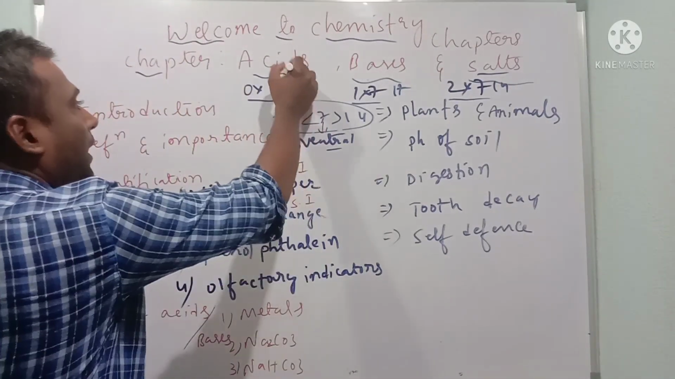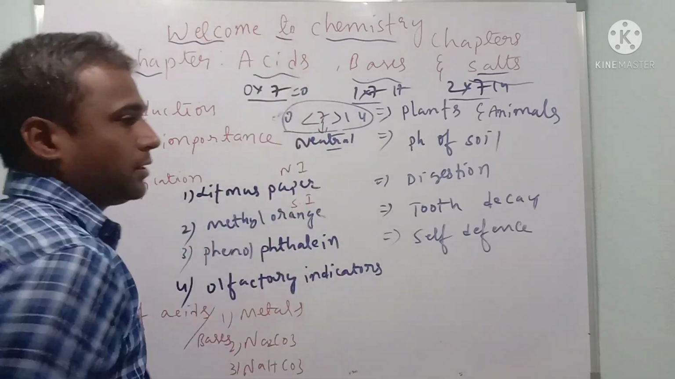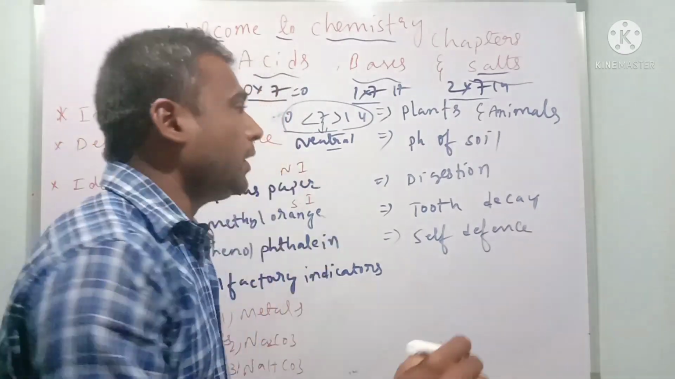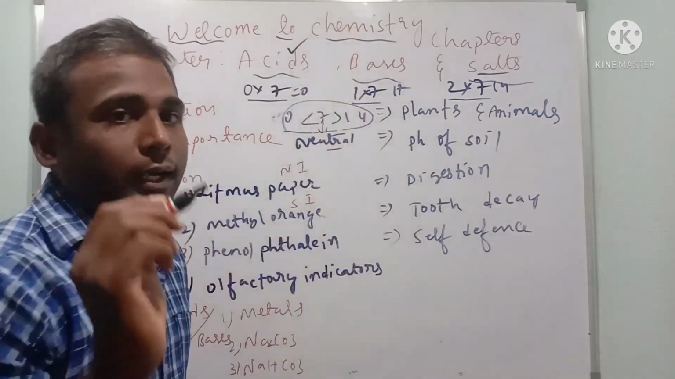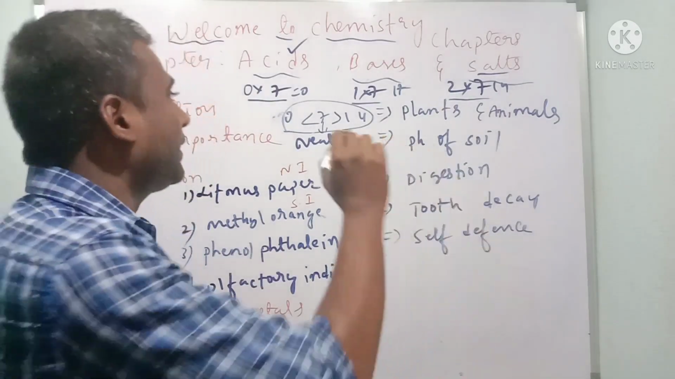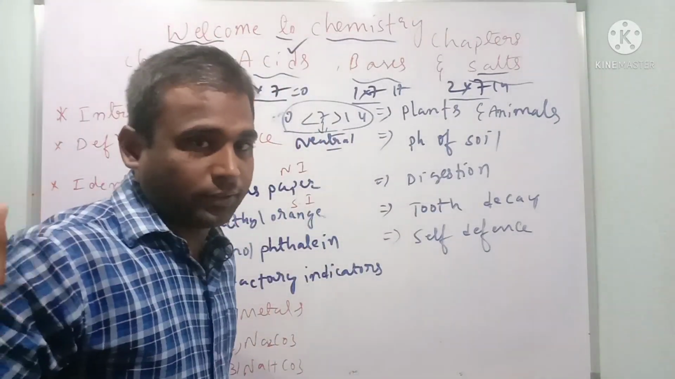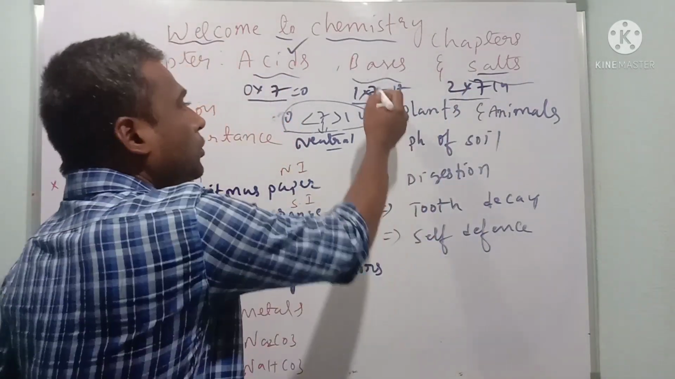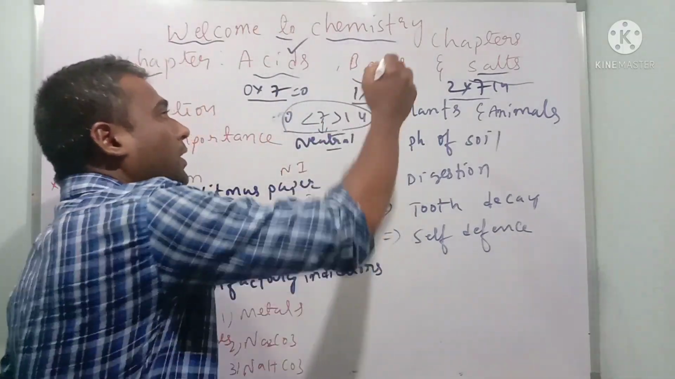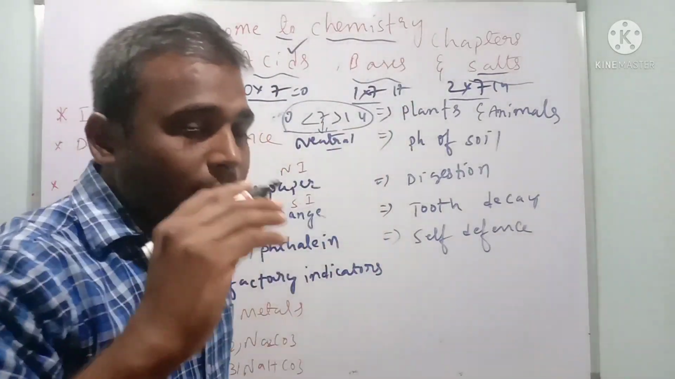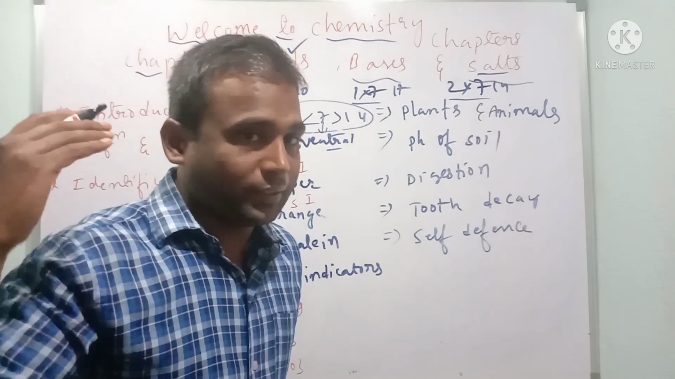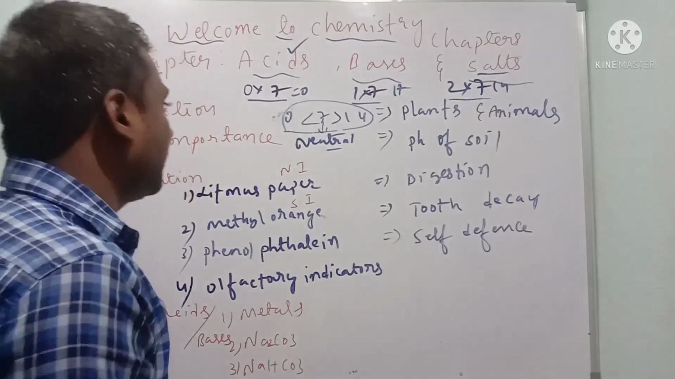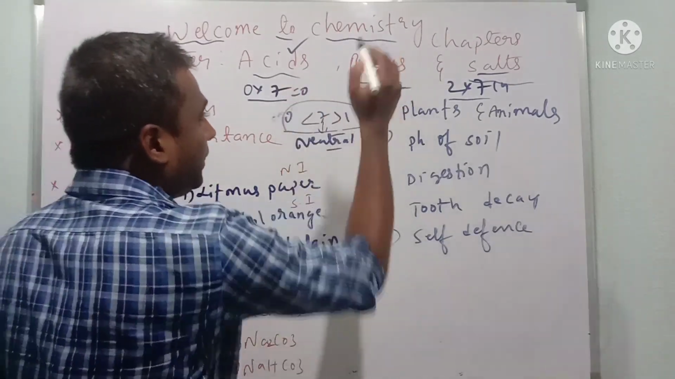Dear children, in acids, what is present? There is a presence of hydronium ions and hydroxide ions, but acids contain more hydronium ions and fewer hydroxide ions. If I take bases, it is the reverse, whose pH value is greater than 7. Here it contains more hydroxide ions and fewer hydronium ions. This is the major difference between acids and bases.